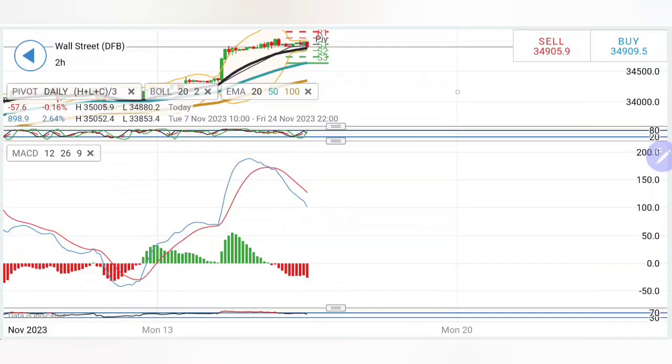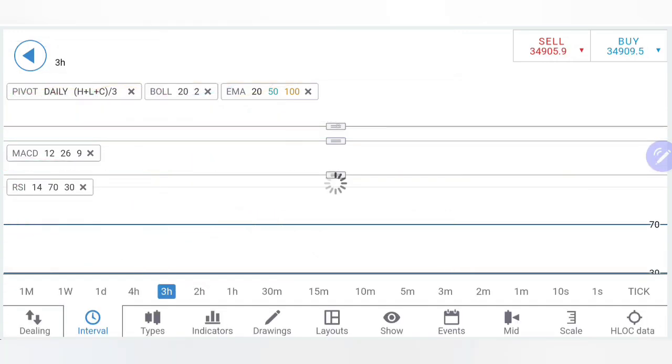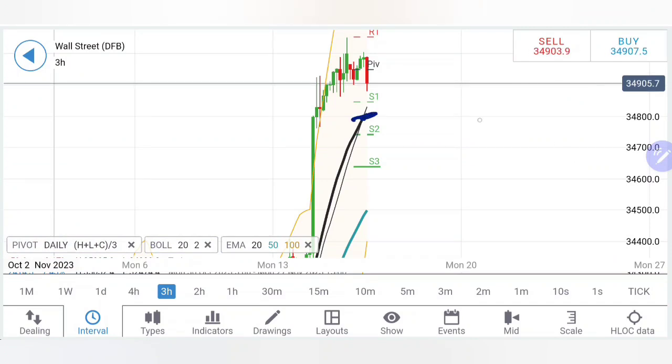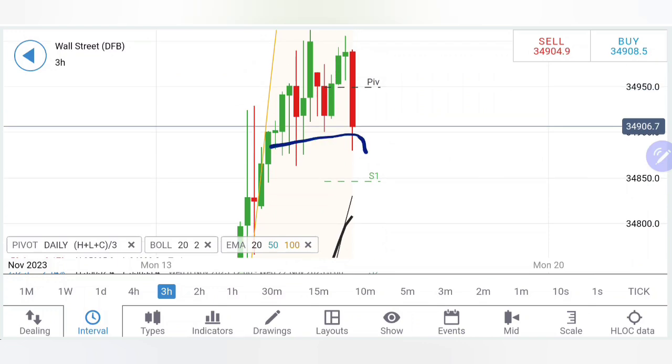Stochastic looking down, MACD is trading with divergence, bearishness looking downwards, RSI is looking down as well. On the 3-hour charts, the moving average is a little far below at 34,800 levels, and yes, it is trying to give a breakout, but it has got very good support. You can see how many candles have reversed from the same zone. Thus, we have to be careful at around these levels.